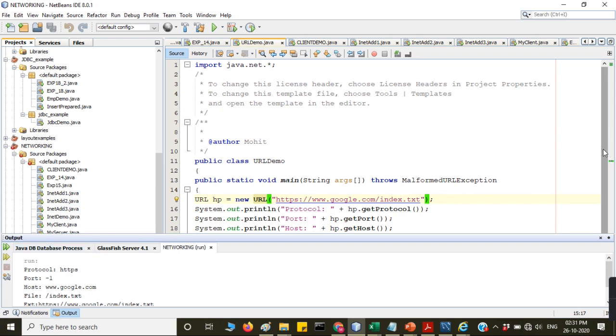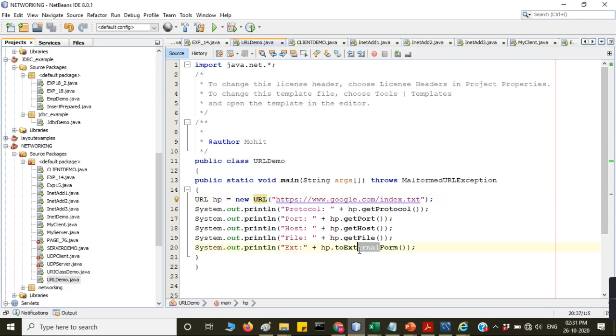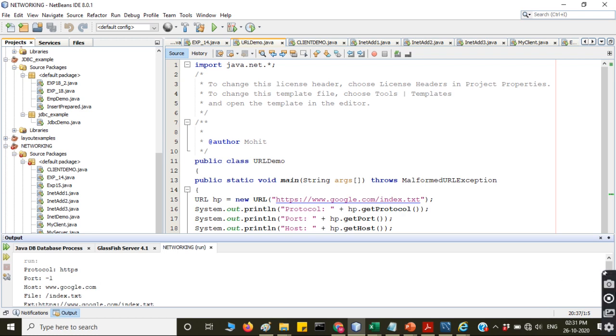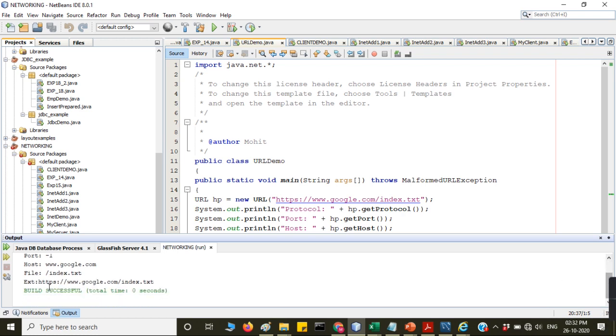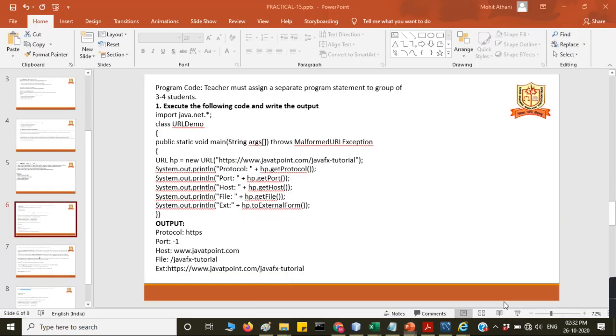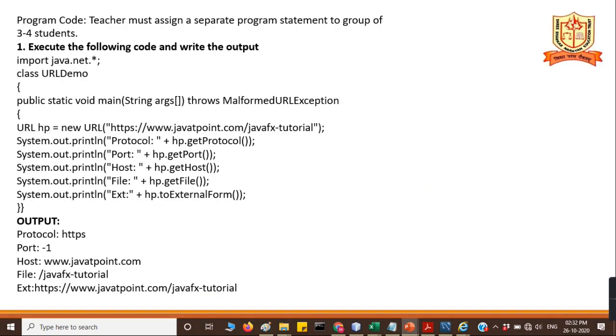Next, toExternalForm means the entire address: http www.gmail.com index.txt. Whatever the URL address is, the external form is retrieved.